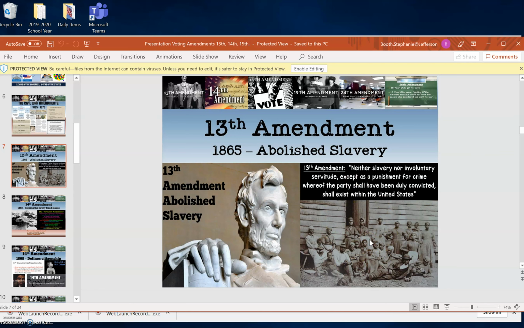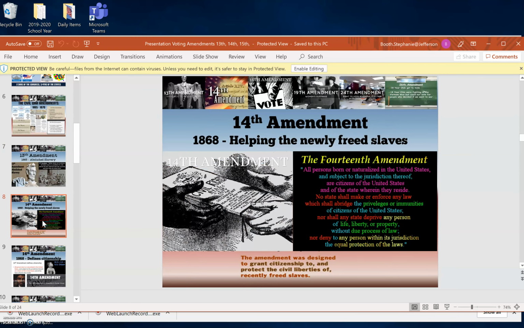The attitude there was, well, we can't force African Americans to work on a plantation anymore, but we could at least pay them as little as possible, or we can treat them as poorly as possible. So then the 14th Amendment happened and said, nope, African Americans have as equal citizenship as white people do. So not only are African Americans freed, but now they're equal in citizenship status with white people.